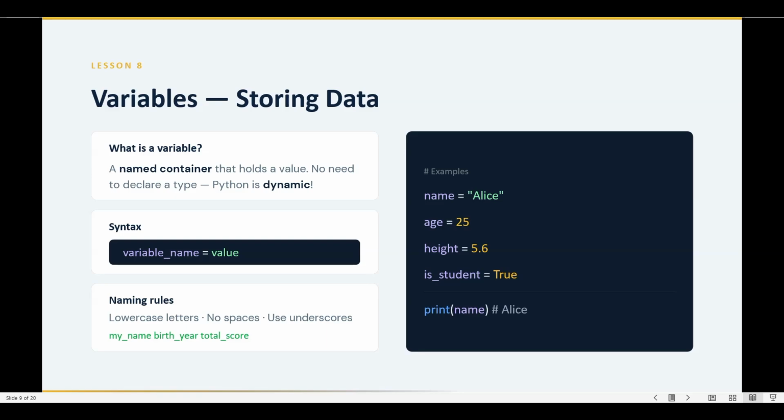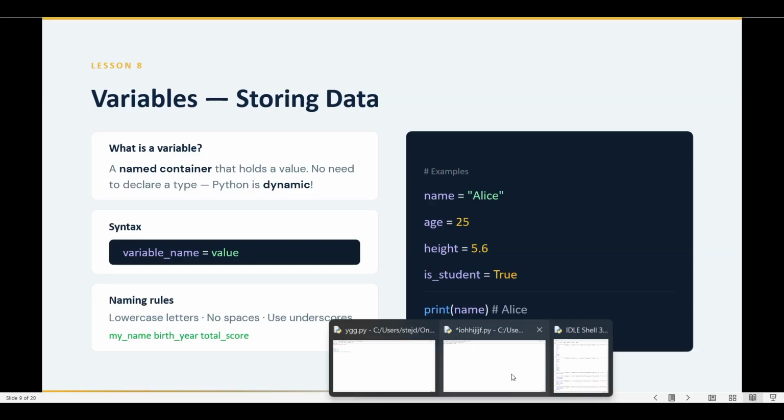Keywords we will talk about later. Just keep in mind that if you use keywords as a variable name, it will throw an error. You can use only one special character, which is underscore.